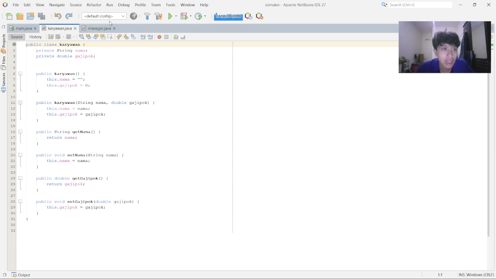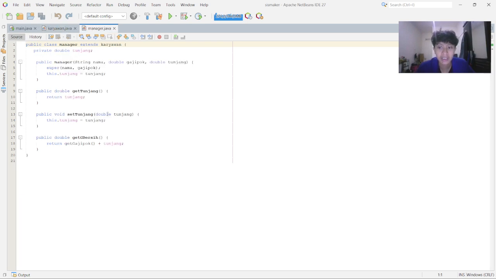Then, moving on to the manager class. The manager class is a derived class that extends the karyawan class. In here, you can see extends karyawan. It means the derived class of the karyawan class, which demonstrates the concept of inheritance. By using inheritance, the manager class automatically inherits all public methods and attribute accessors from the karyawan class.